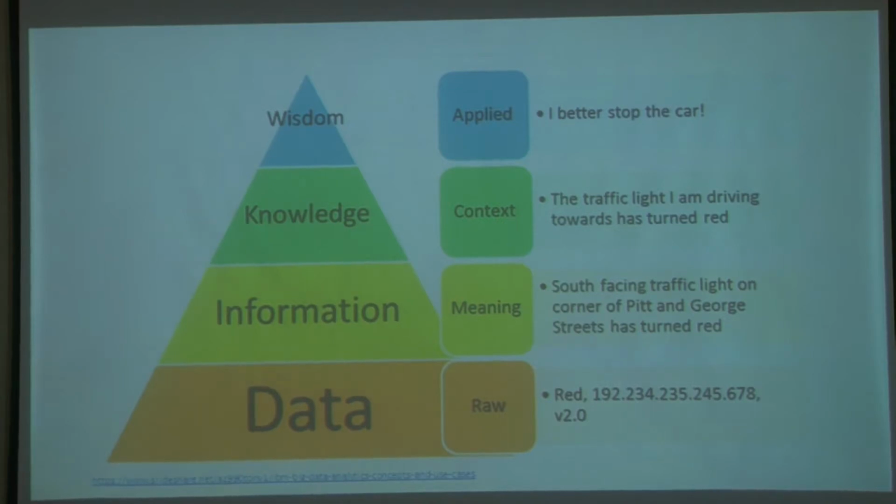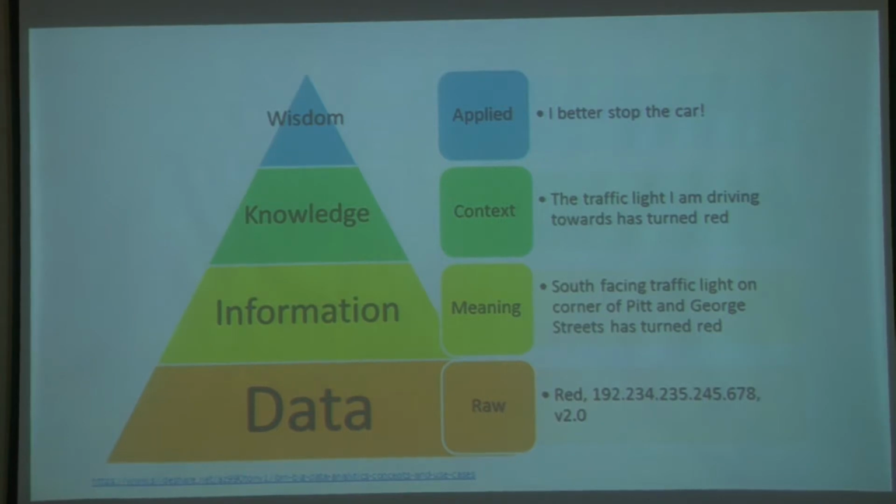For example, you have street names and you're trying to relate the coordinates to street names and the fact that the red light which is on that street has turned red. Okay, but then you take this and apply it to a context, you are actually traveling. Okay, so the context is your travel, that is the context.